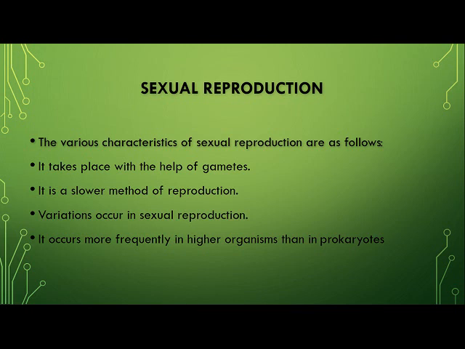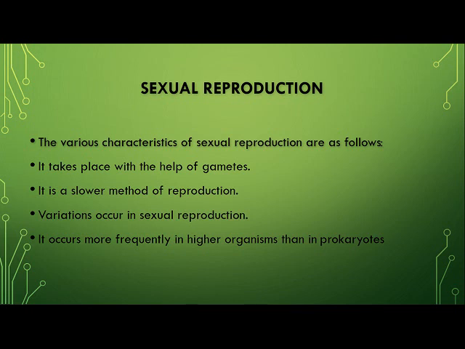First of all, let us understand what are some of the characteristics of sexual reproduction. In case of sexual reproduction, there is a formation of special cells which are known as gametes. And children, these gametes take part in the process of fertilization.